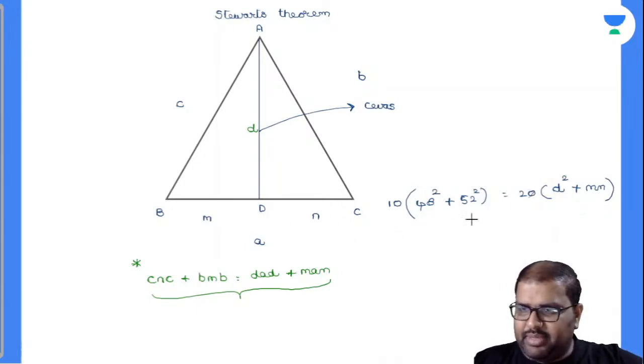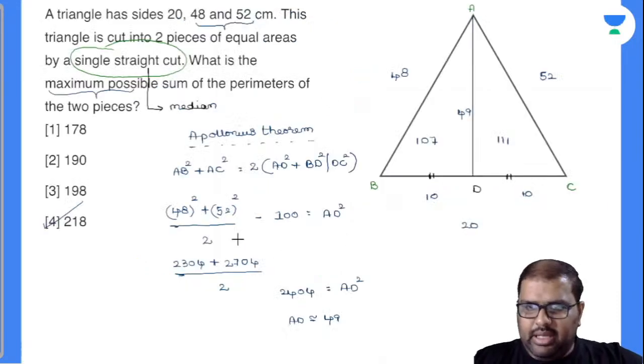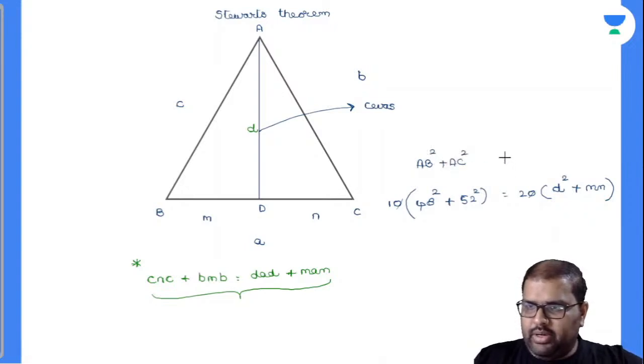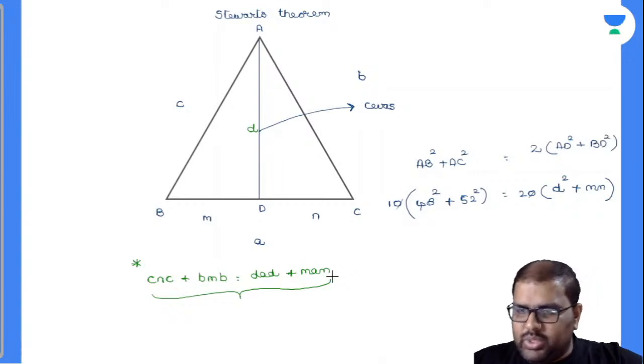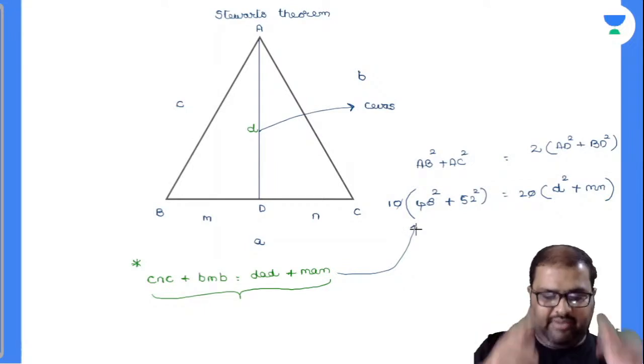Yes, perfectly. Now see here, this is my Apollonius theorem. Observe there: AB square plus AC square, I'll write down here, is equal to 2 into D square, which is nothing but AD square, plus M into N, which is nothing but equal to any of these, right? BD square or DC square. Even if you do it with Stewart's theorem, of course, Apollonius theorem is extracted from Stewart's theorem only.